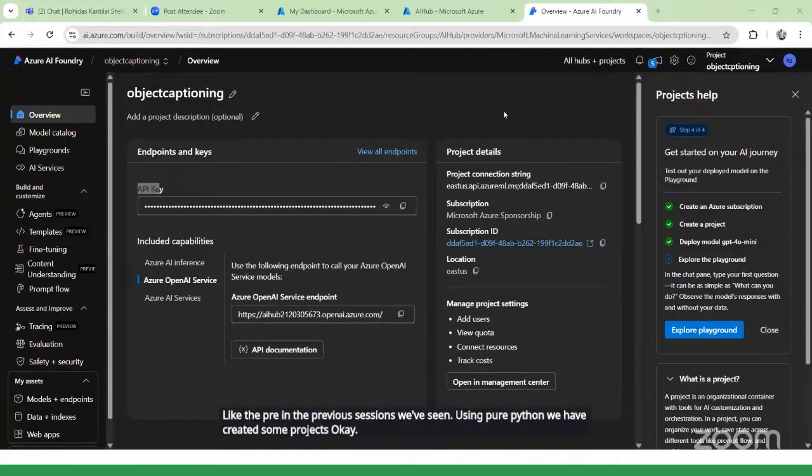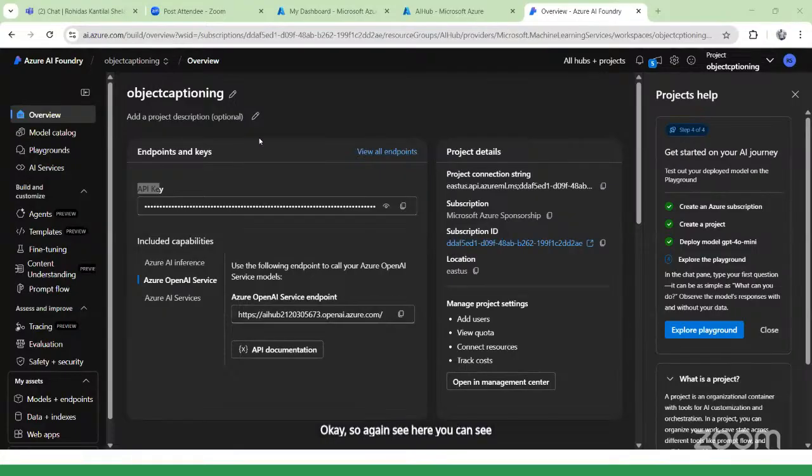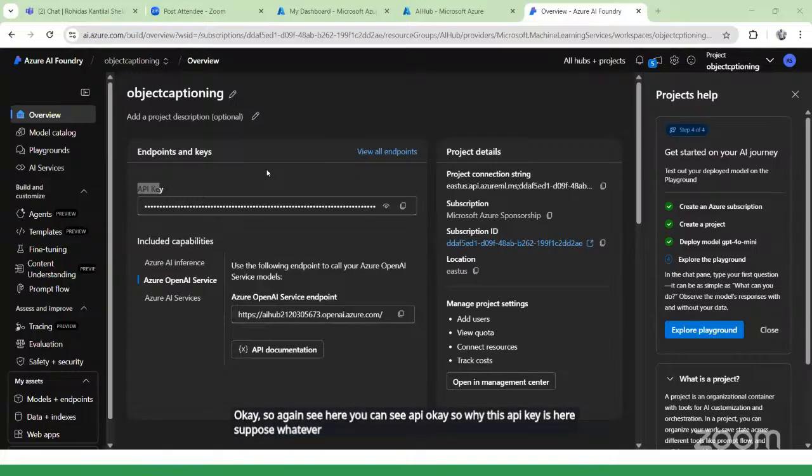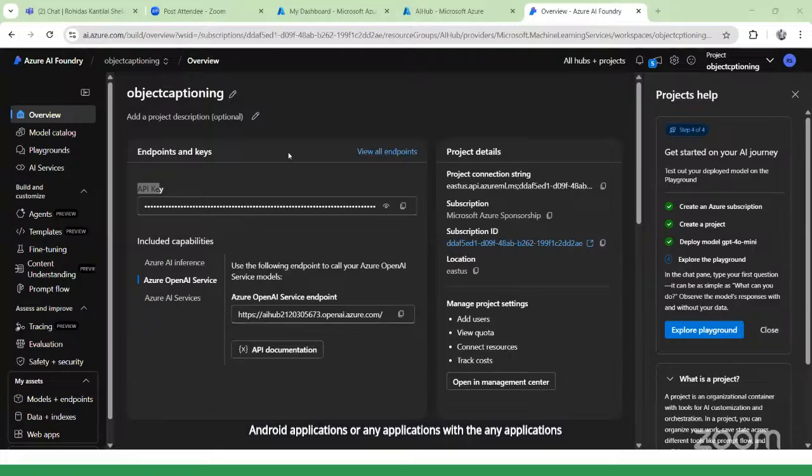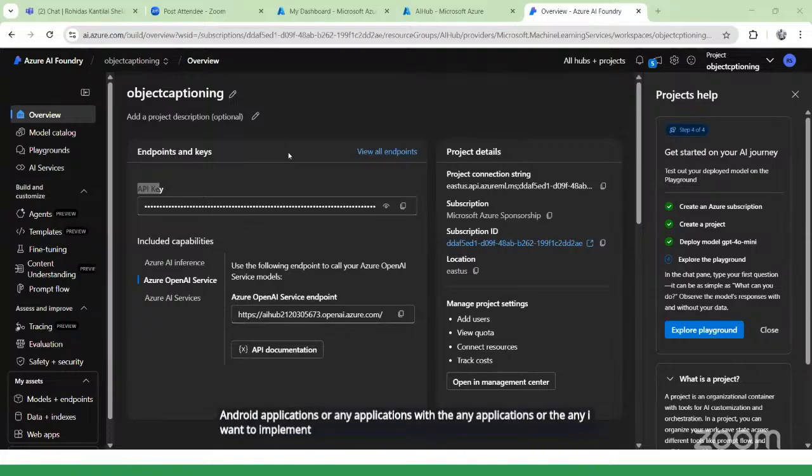Okay. So again, see here you can see the API key. Why is this API key here? Suppose whatever I am doing over here, in future I want to connect these things with my web applications, or with my Android applications, or implement these things in another website.